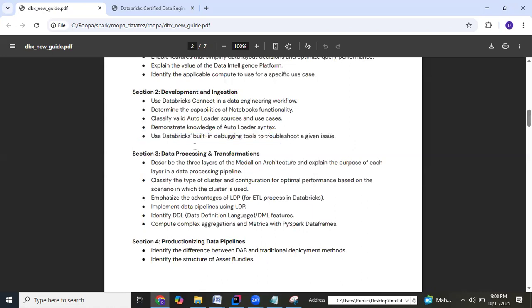So this is something that they are focusing on now. What are the different built-in tools we have from Databricks?